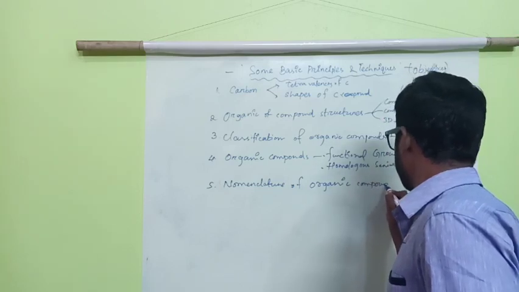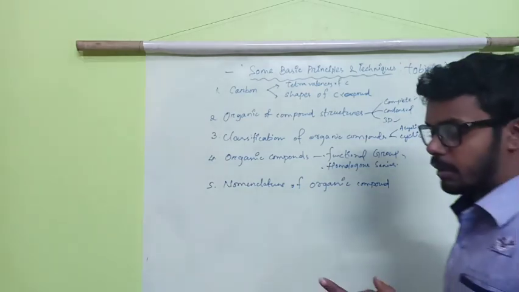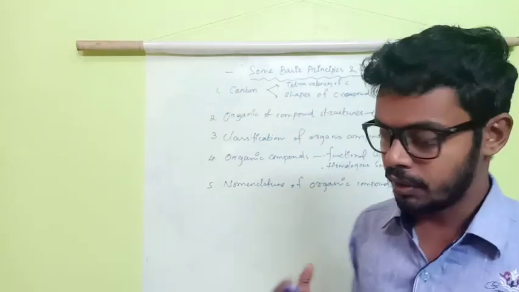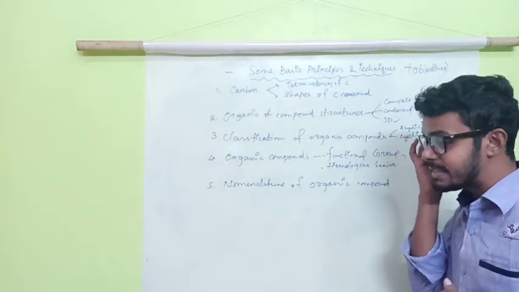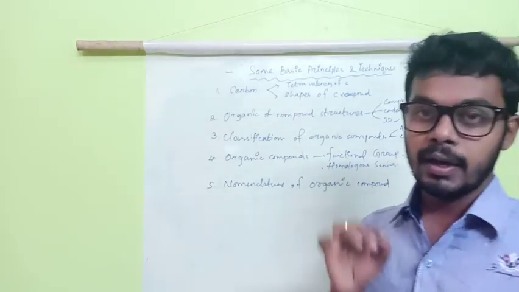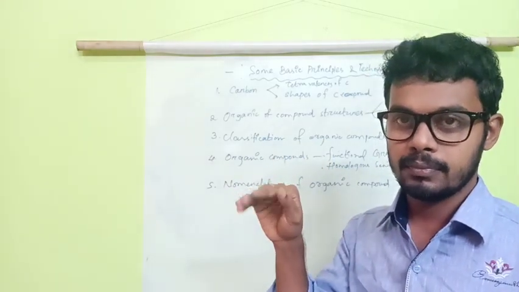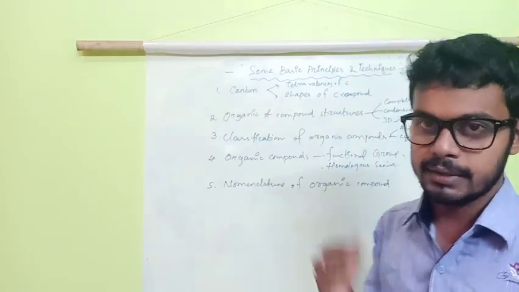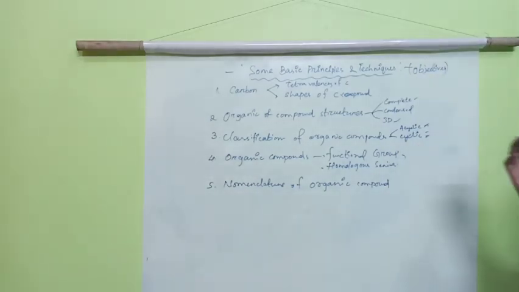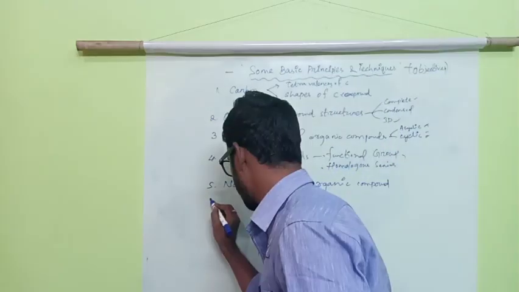In organic chemistry there are millions of compounds, and to know about these compounds there is a system, the IUPAC system, by which we give a name to each compound and call them by that name. Hey methane, hey ethane, that kind. That is the nomenclature of organic compounds. There are several rules and regulations. We'll go thoroughly, no issues on that.